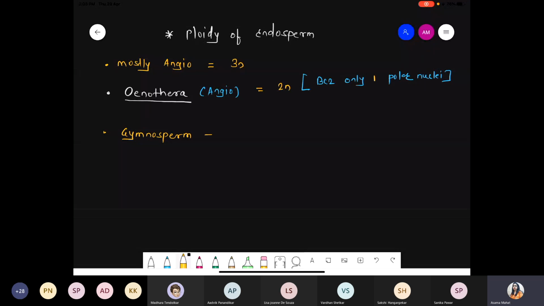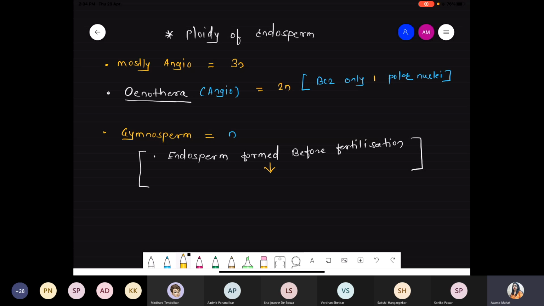in case of the gymnosperm, the ploidy level of the endosperm is haploid. Why haploid? Please remember a few points with respect to the gymnosperm condition: endosperm forms before fertilization. How is this possible? Because in gymnosperm, the female gametophyte, that is the entire embryo sac, acts as the endosperm.